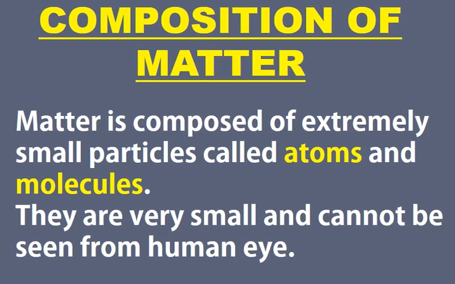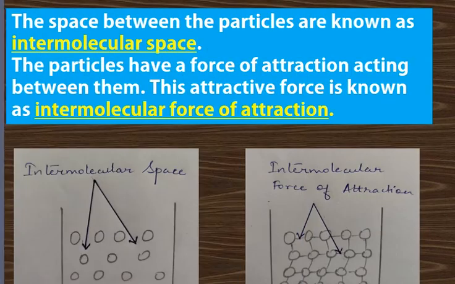Now let us learn about the intermolecular space and the intermolecular force of attraction. Look at the first diagram. You can see that there is some space between the particles, and this space is known as intermolecular space. So the space between the particles is known as intermolecular space. In the second diagram, you can see that the particles attract each other with a force. And this force of attraction which exists between the particles is known as intermolecular force of attraction.